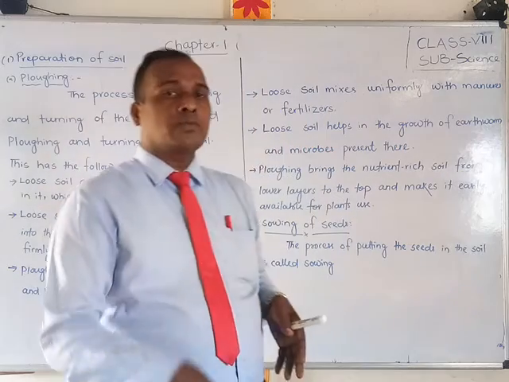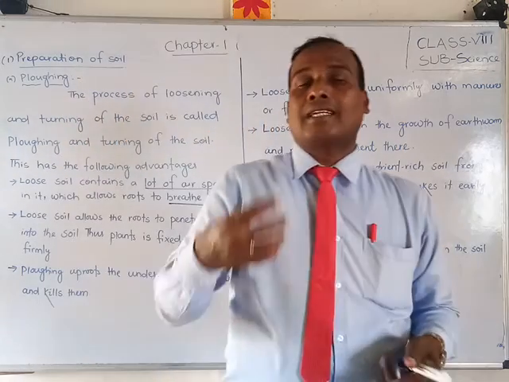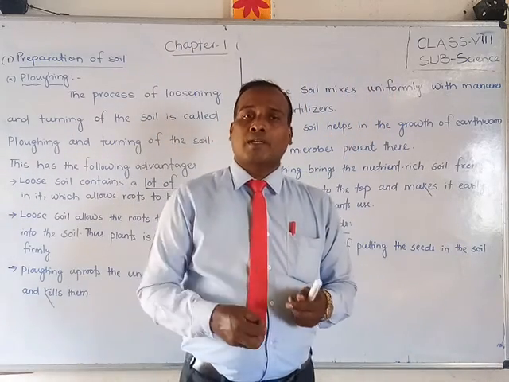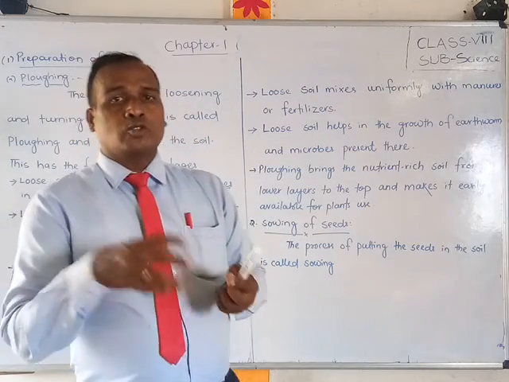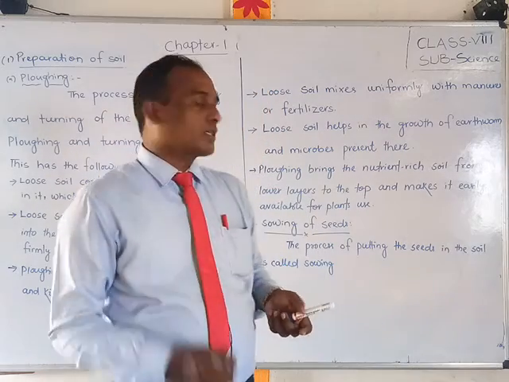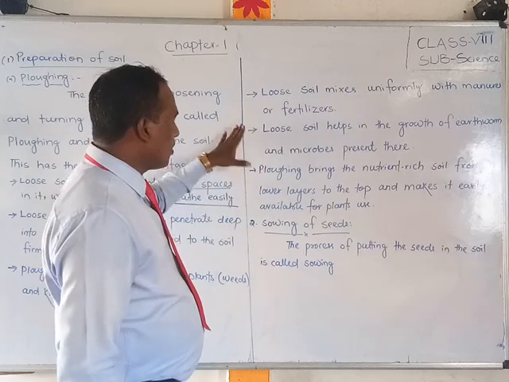And whenever it comes to the upper layer, the plants can take those nutrients easily. When the nutrient-rich soil from below comes up, plants can absorb it well. Next, students, these are all about that.